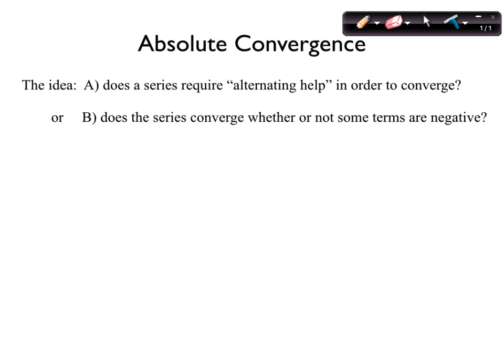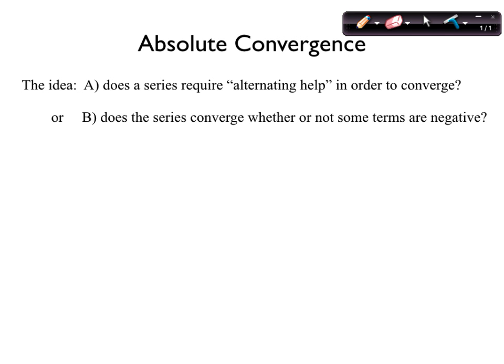So in a certain series, does it need that alternating help to converge? What's an example of one that actually needs that alternating help in order to converge? Yeah, the harmonic series, right? We saw that. The harmonic diverges, but if you put the alternating signs on it, it converges. So that would be exhibit A. Or does a series converge whether or not it's alternating? Doesn't matter. It still will converge even if it's not alternating.